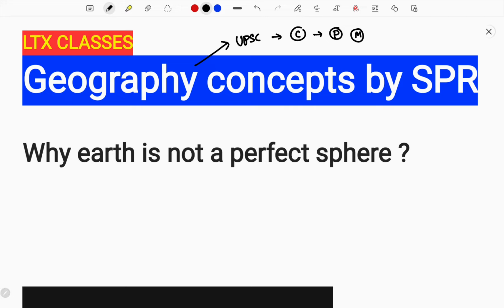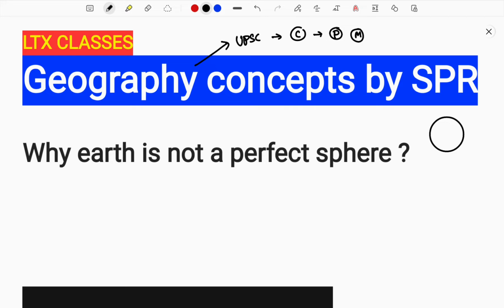So today we're going to see about the topic: why Earth is not a perfect sphere. You know, Earth is circular in shape, but if you consider it, Earth is not a perfect sphere. Then what is the shape of the Earth? Now we're going to understand clearly what the shape of the Earth is and the things related to it, and also facts that will be asked in the UPSC related to this content. And also here I'll be saying some topics regarding the mountains that will make the concept that I'm going to explain today more clear.